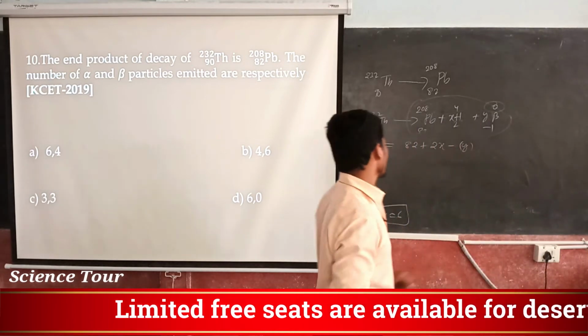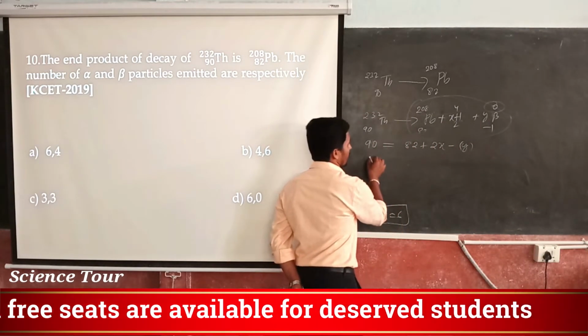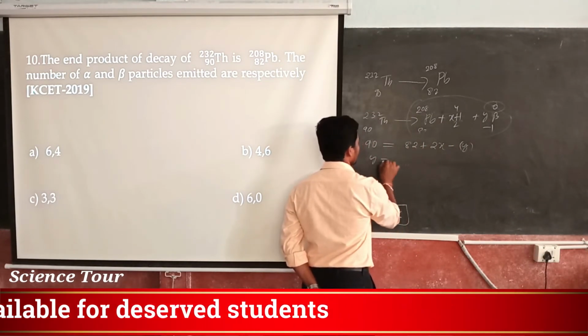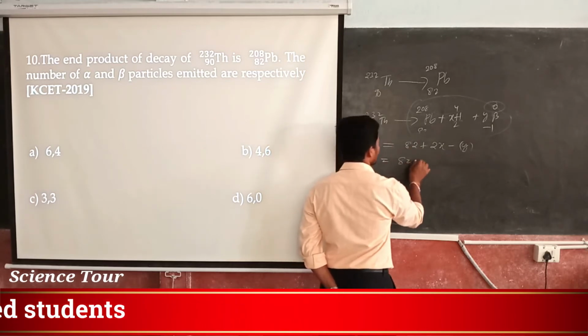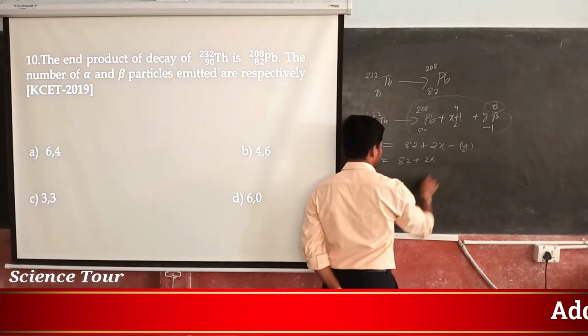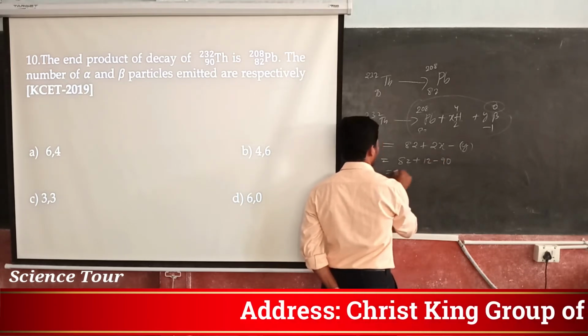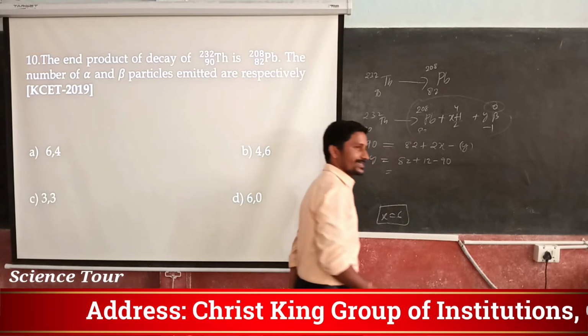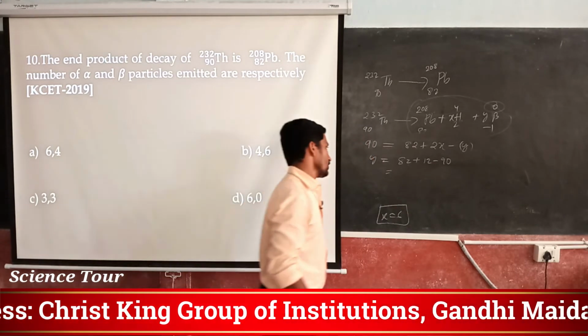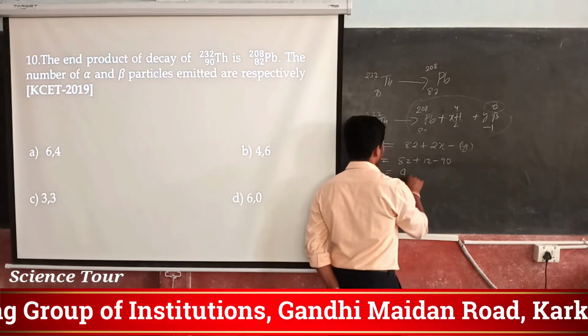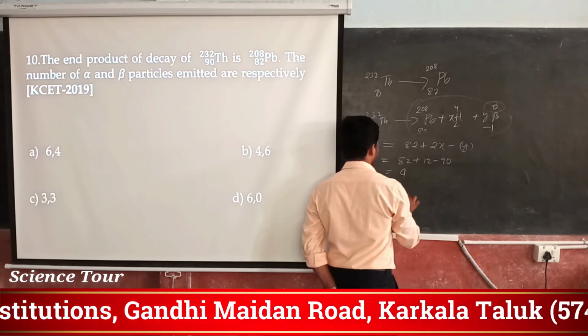And if you are going to calculate that y, let it be y here. So, 82 plus 2 into 6, nothing but 12, minus 90. So, how much? 82, 92, 93, 94, 94 minus 90 is 4. So, y is equal to 4.